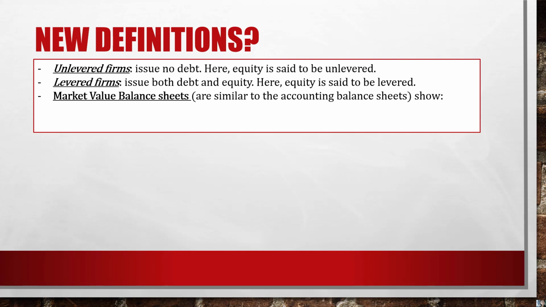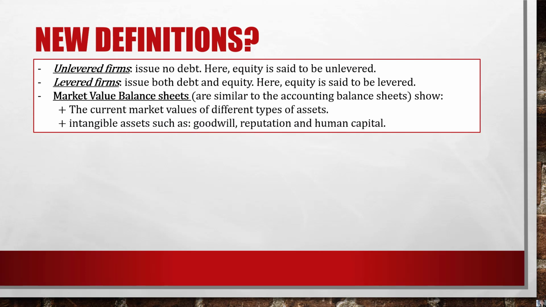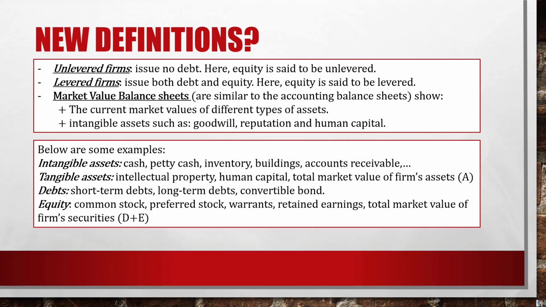A new concept is the market value balance sheet. This one is actually similar to the accountant balance sheet. They show two things. The first one is the current market values of different types of assets. The second one is intangible assets such as goodwill, reputation, and human capital. And we have some examples of these assets.